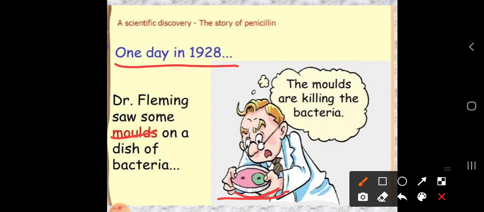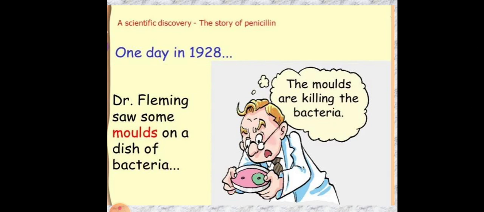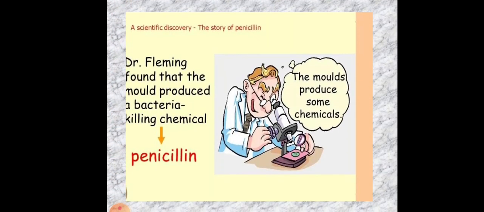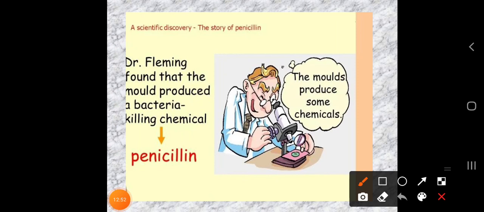These molds were killing the bacteria. Okay, so he found with the help of a microscope that the molds were killing the bacteria. Then later on, Dr. Fleming found that a mold produced a bacteria-killing chemical called penicillin. So he found that the mold produced a bacteria-killing chemical, called penicillin, which is used to prevent disease.